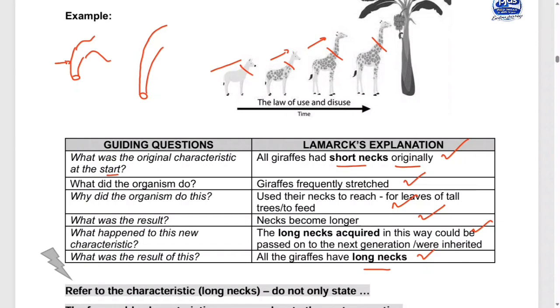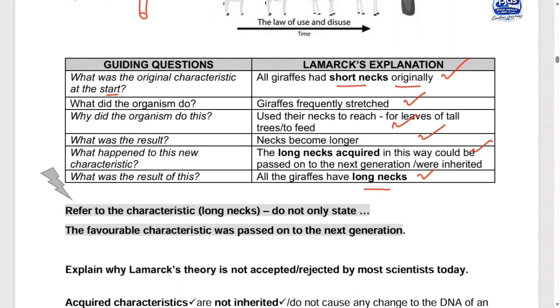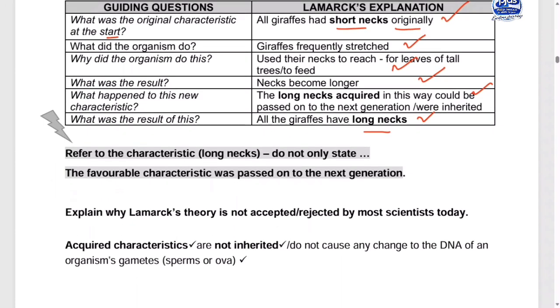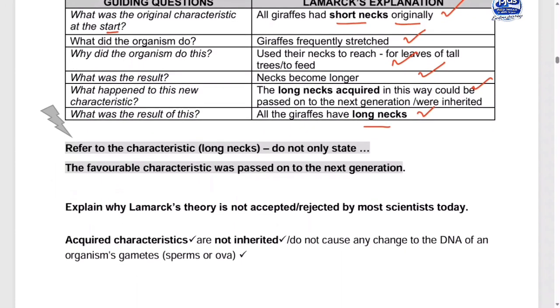So guys, I'm trying to give you the knowledge: don't cram, but rather understand what you study. Yes. So now here you might be given what? The question says explain one way why Lamarck's theory was not accepted, or rather it was rejected by most scientists. Remember that acquired characteristics are not inherited. Why did we reject the theory of Lamarck? The acquired characteristics, they are not inherited. You get my point? They are not inherited.